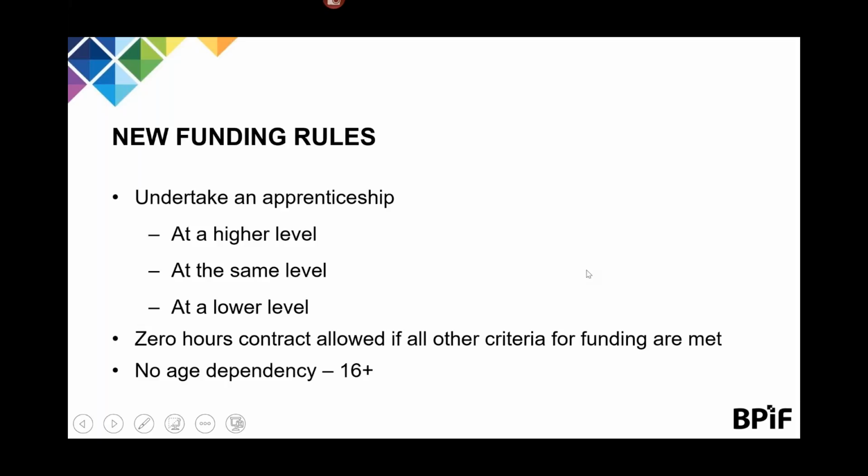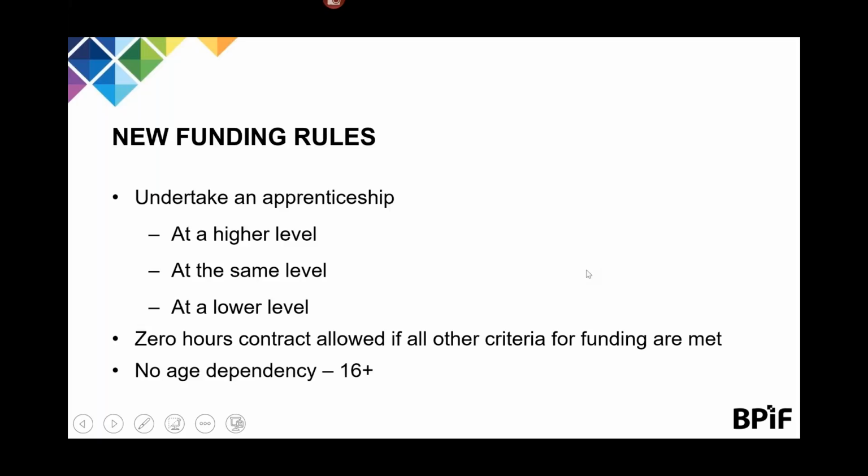theory, so all workshops, things like shadowing, mentoring, researching, writing assignments can all be included. On the positive side, an apprenticeship can now be undertaken at a higher level, same level, or even at a lower level than a previously held qualification. So, for example, if you have a member of staff who has a degree in geography and you want to sign them up to a level 2 pre-press apprenticeship, this will now qualify for funding, as long as you can demonstrate that there is significant new learning and new skills. Under current rules, this was not allowed, and it does create an opportunity going forward.